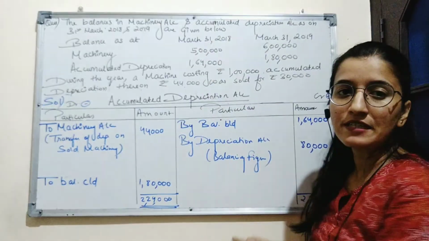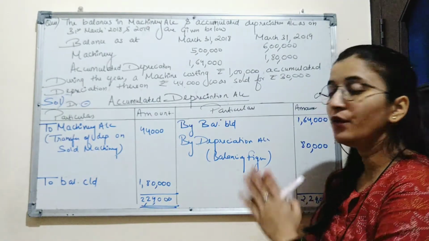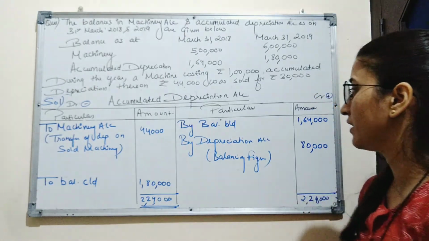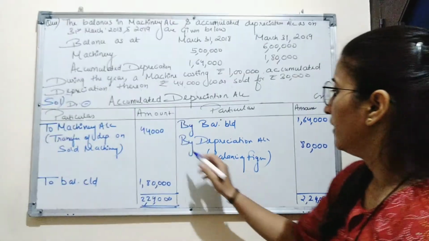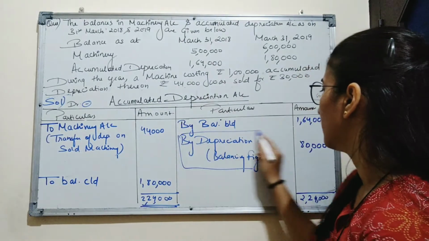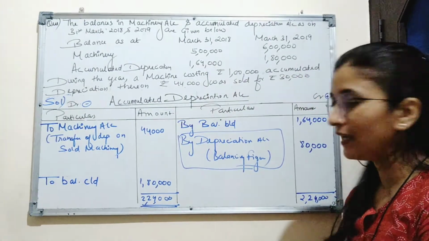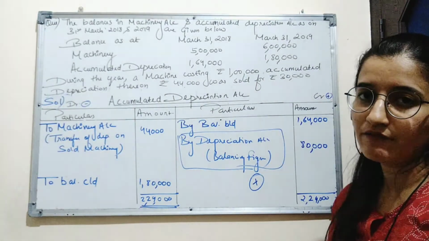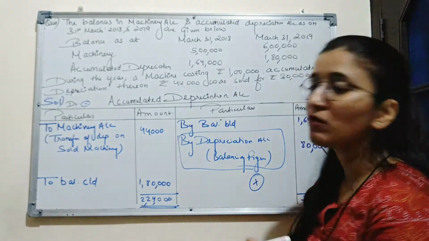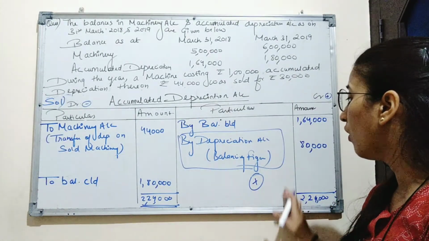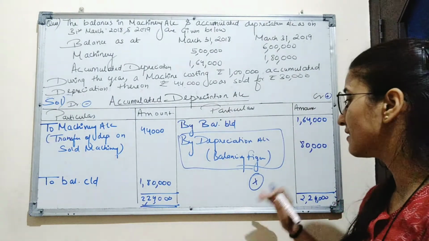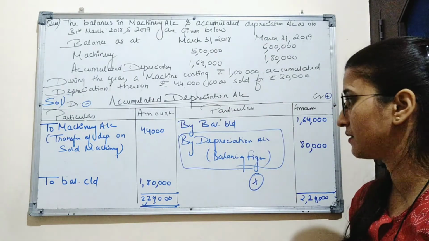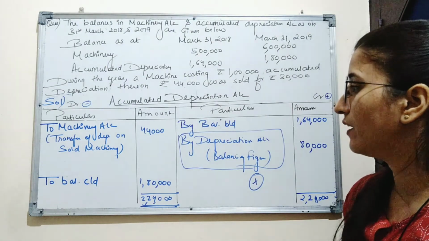So here we will see which items will be shown on which activities, whether it is shown on operating or on investing activity. So here we can see depreciation will be recorded on operating activity. It will be added in operating activities because it is a non-cash item, and we know while calculating cash flow from operating activities, we record all the non-operating expenses as addition to the net profit before tax, extraordinary items and tax.